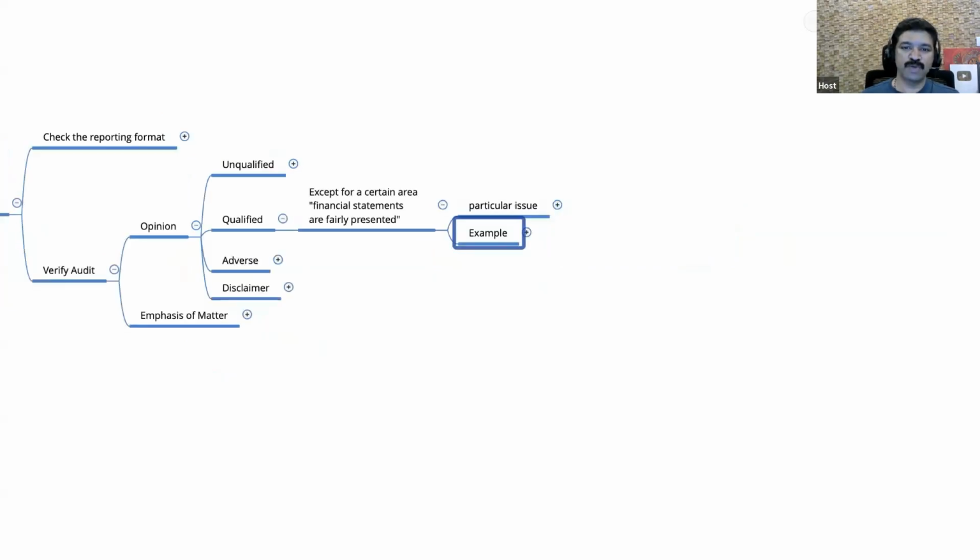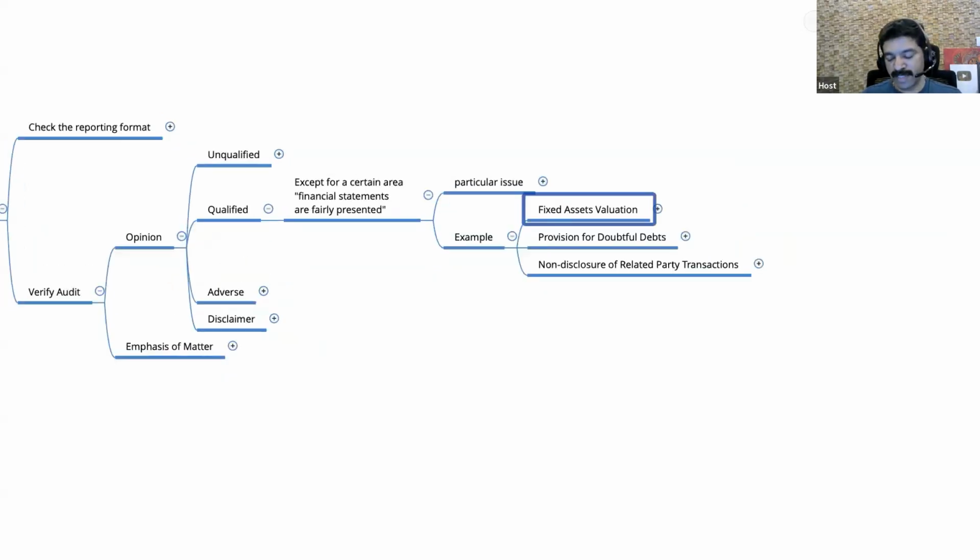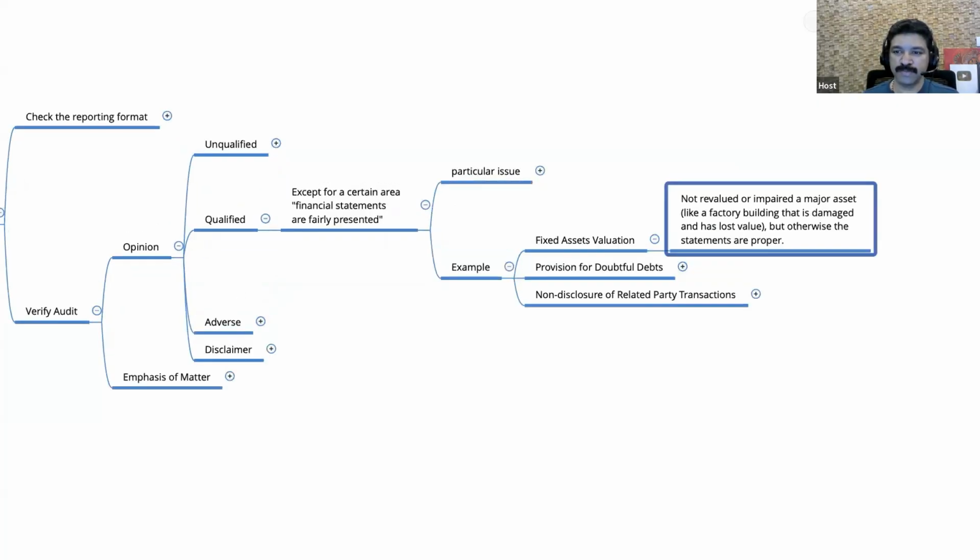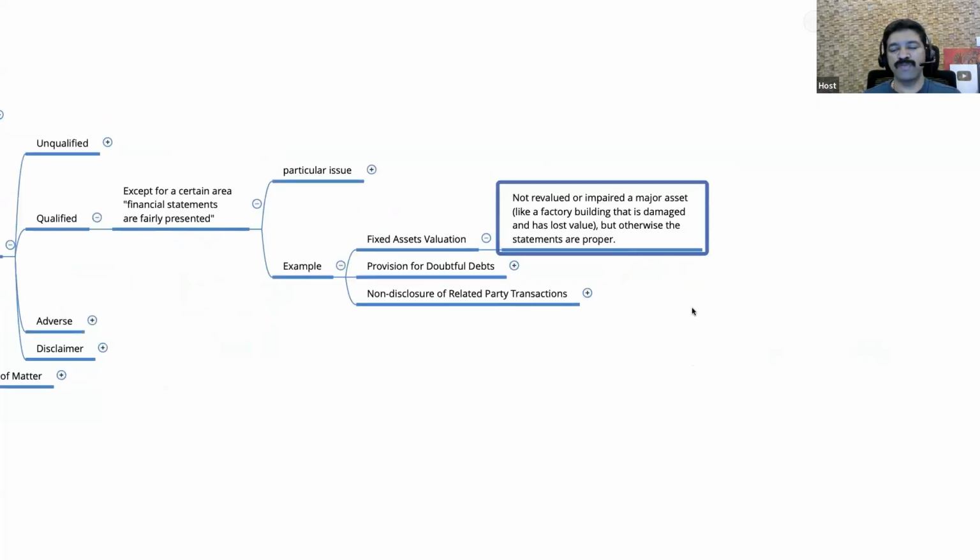Let me give you an example so you will understand. Let's take the case of a fixed asset valuation. Fixed assets have to be valued. Let's say there is one fixed asset, a factory building. That building was damaged. It has lost its value.